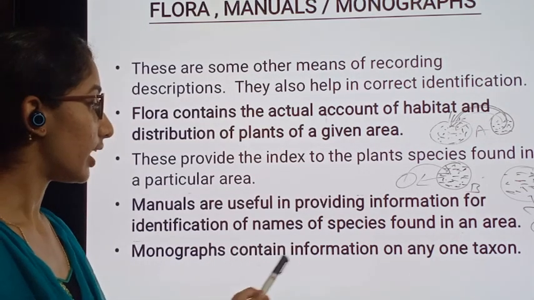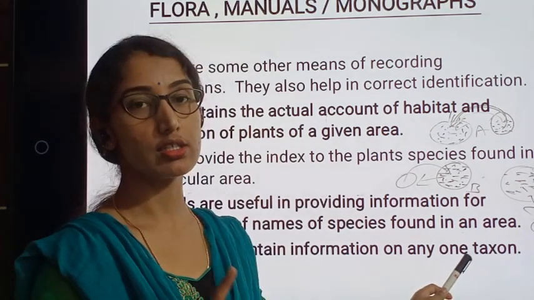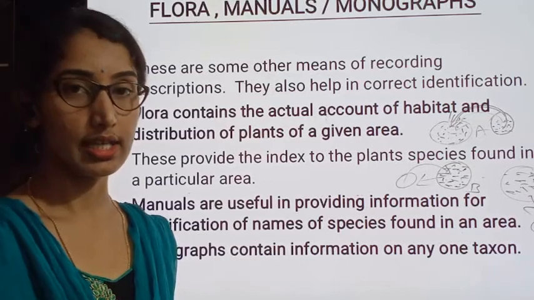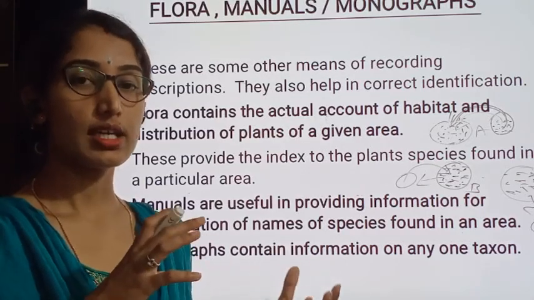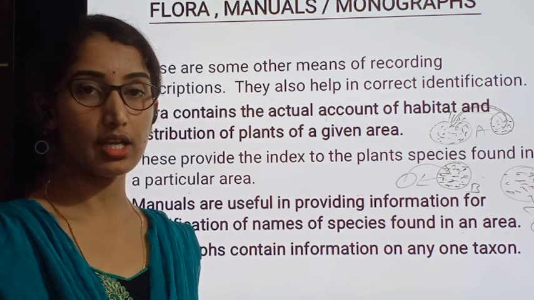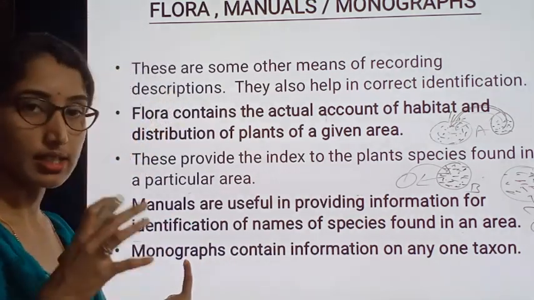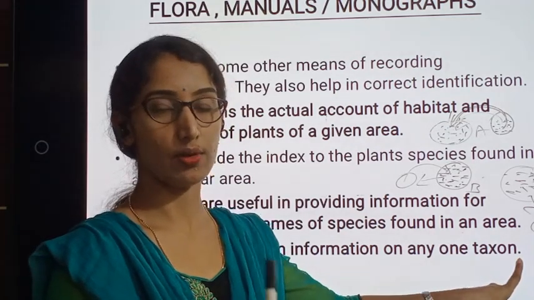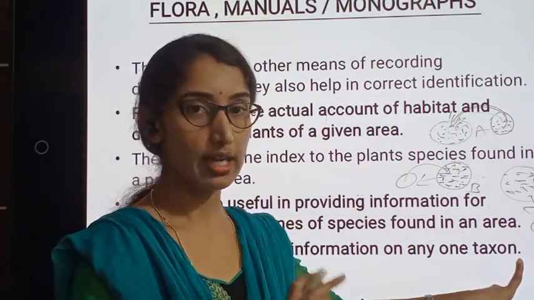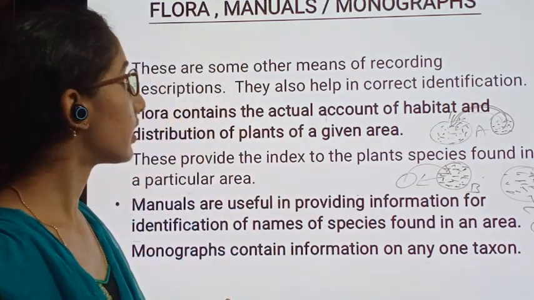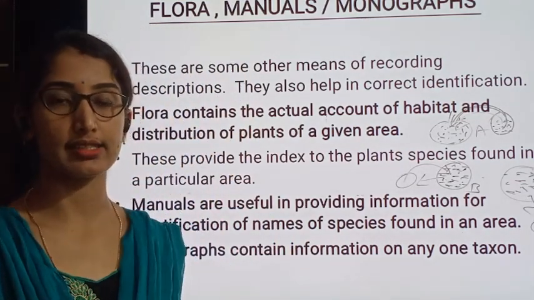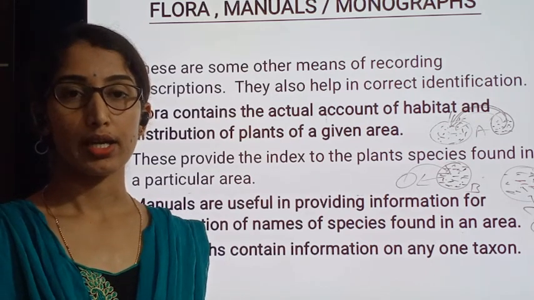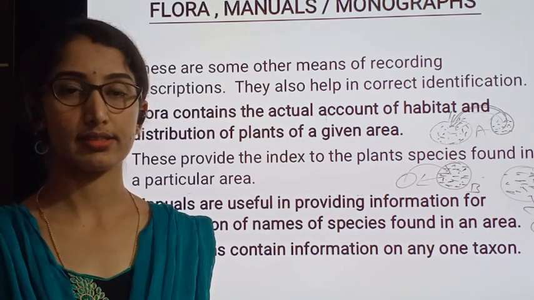Monographs contain information on any one taxon. As we know, taxon is nothing but a group of organisms, one of the categories in the taxonomical hierarchy. Monograph contains the information about any one such category or group, the taxon. So this completes the taxonomical aids. We have completed the chapter Living World by knowing various concepts under this. Thank you.